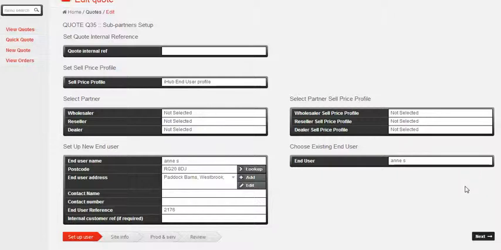By adding the necessary information into each screen and selecting the next button, it will be possible to progress through the full quote screens in order to input required details. On arrival at the final review screen, it will then be possible again to export the quote to PDF or to Excel, to review a summary of the quote, and ultimately to submit an order.